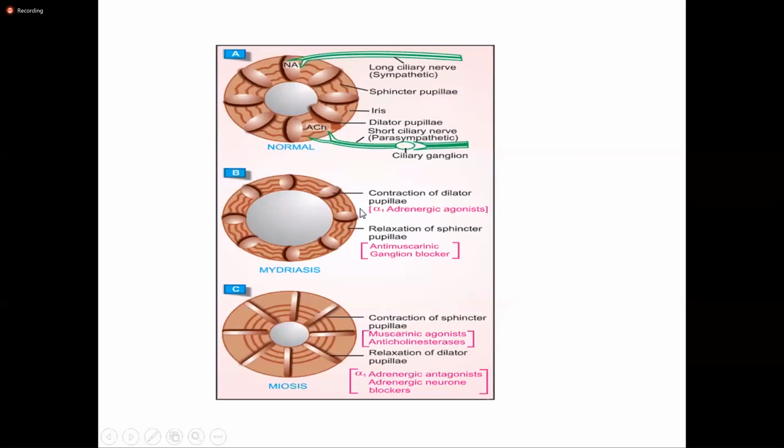And mydriasis of the pupil also occurs as a result of contraction of another group of muscle, the dilator pupillae or the radial muscle. So it causes mydriasis, or dilatation of the pupil, by the contraction of the dilator pupillae or the radial muscle.